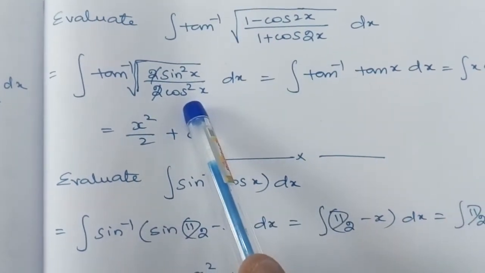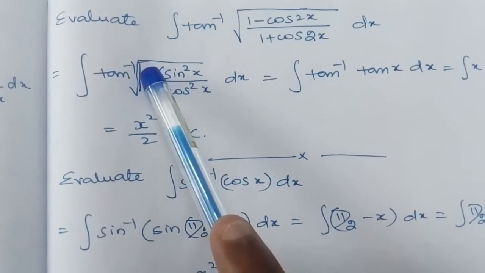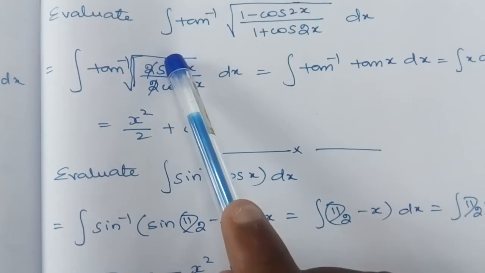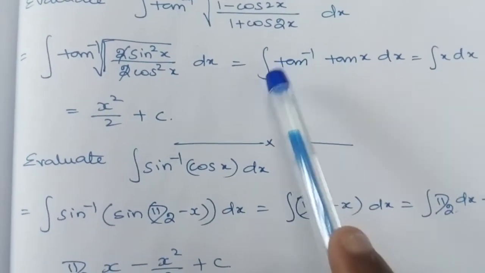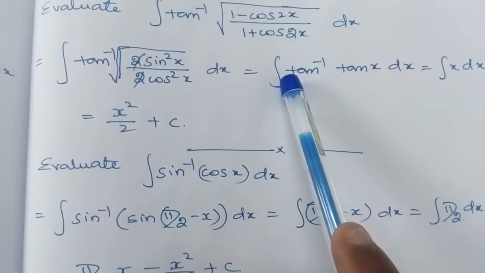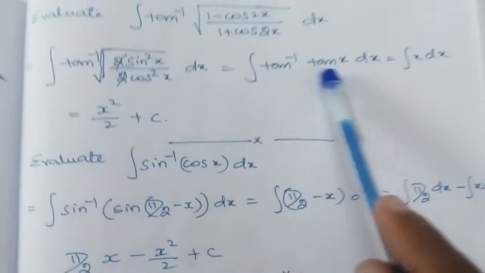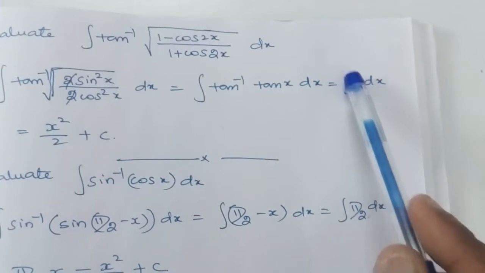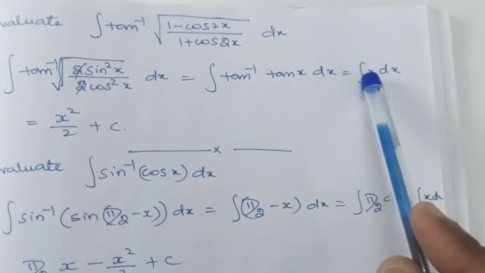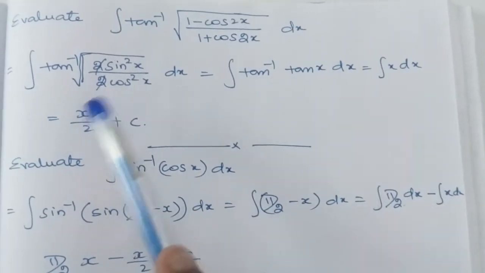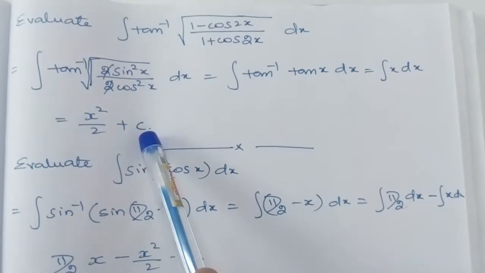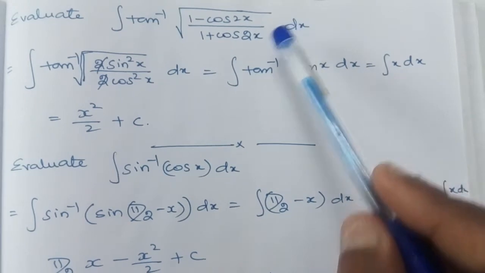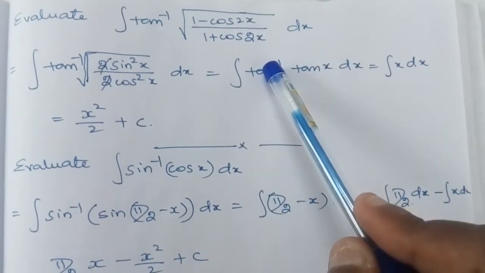So I am directly going into the concept. The 2 will get cancelled. We will get tan inverse of root over tan square x. Root over tan square x is tan x. So here we achieved our aim. Tan inverse is there, tan is there. So tan inverse of tan x is equal to x. This integration is x dx, and you know the formula: x square divided by 2 plus c. If you are good at inverse trigonometric functions, this will be a very easy problem for you.